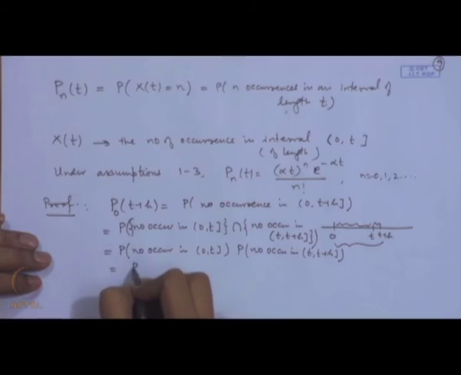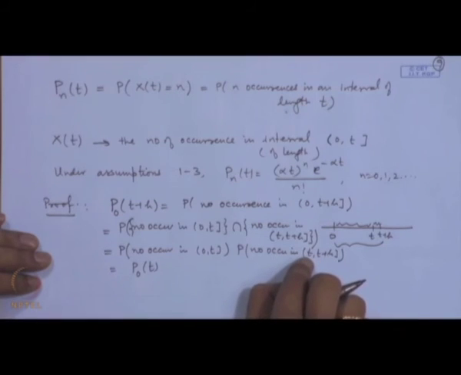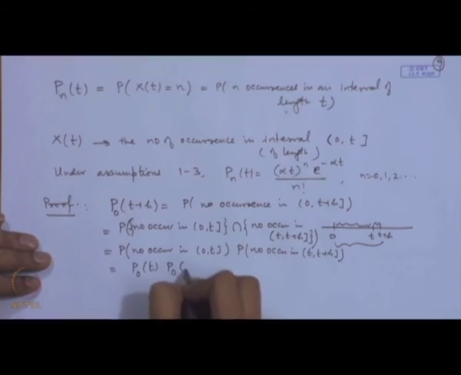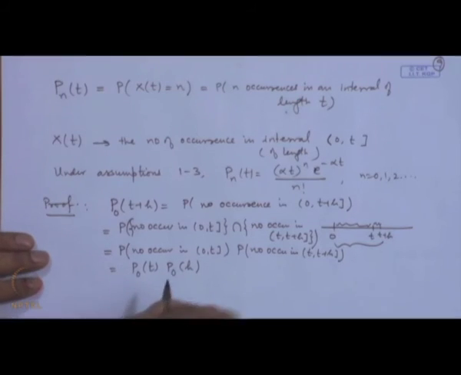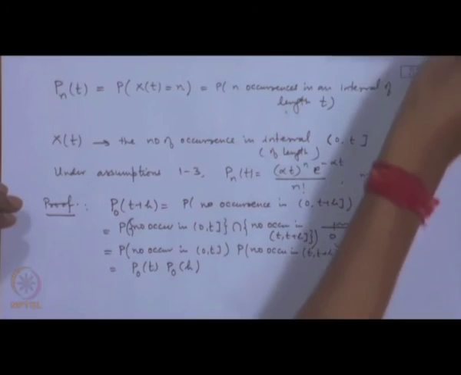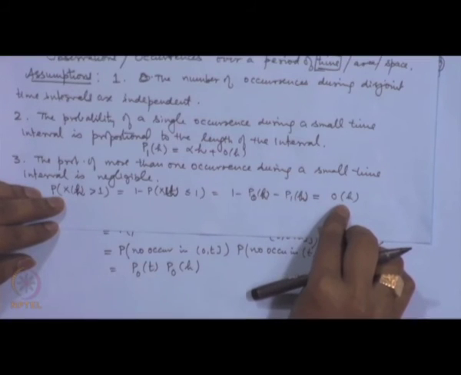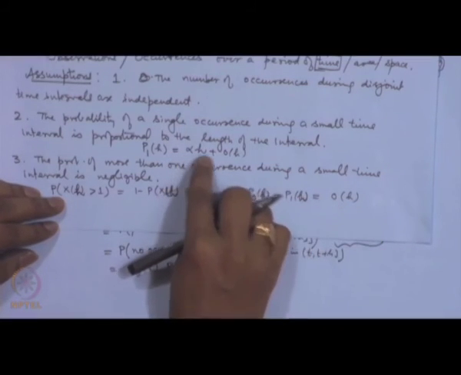Now, this is p 0 t and this is an interval of length h. The starting point may be t, but the length is h, so we can use the notation p 0 h. Now, p 0 h we have an expression here: 1 minus p 0 h minus p 1 h is equal to O h, and p 1 h is alpha h plus O h.